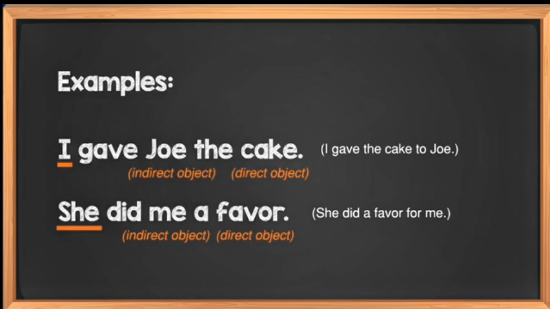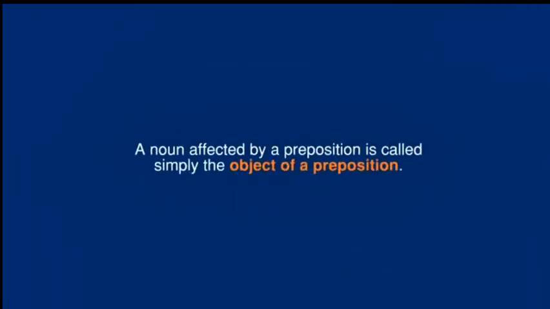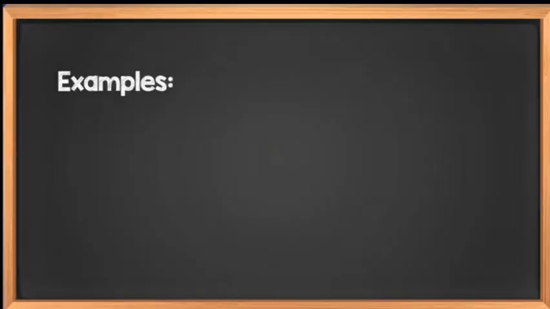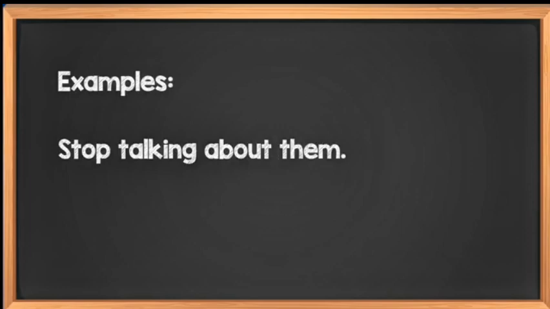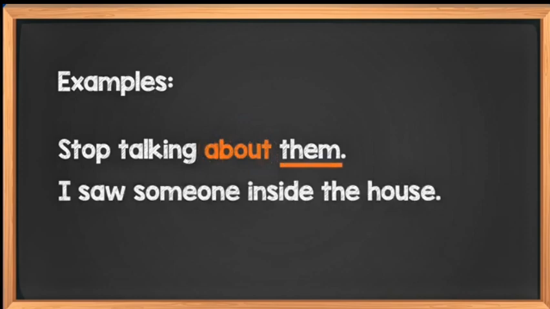Sometimes verbs require prepositions to complete a sentence. A noun affected by a preposition is called simply the object of a preposition. Examples: stop talking about them. The object of the preposition about is them. I saw someone inside the house. The object of the preposition inside is the house.